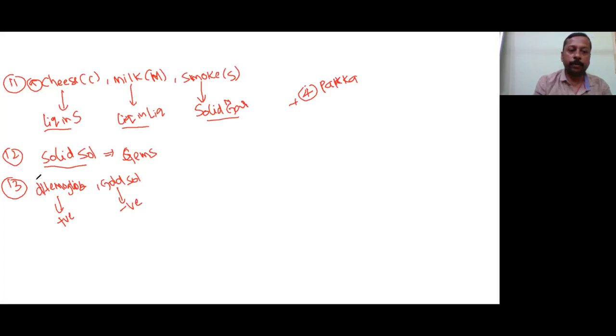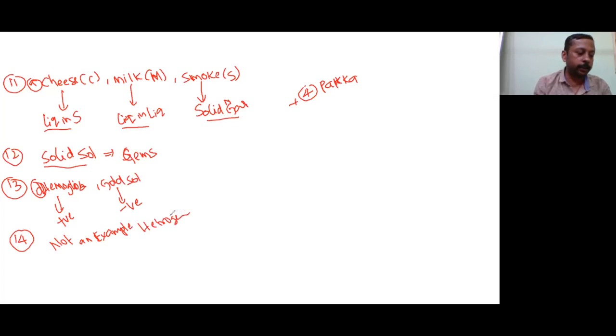The 13th answer will be which option? D option. Now let's see the 14th question. Which of the following is not an example? You have to be very careful. The question is about not an example of heterogeneous catalysis.